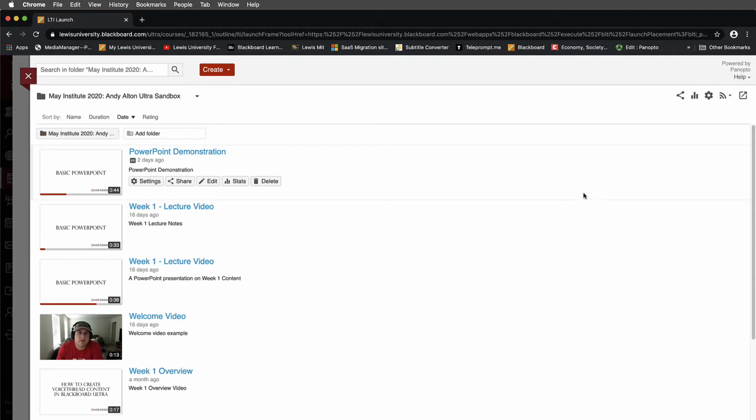Currently, I'm in the Ultra view, but it doesn't matter whether I'm in Ultra or Original, because once the Panopto player opens inside of Blackboard, we'll get the same view. So notice that I have the LTI launch, and that tells me that I am inside of Blackboard right now working. And what you'll see here is at the very top left-hand side, aside from a search bar, a folder. And this folder tells you what folder you're working in at any point in time.